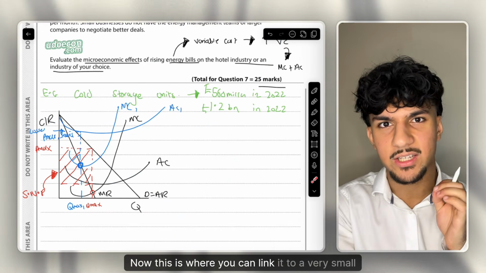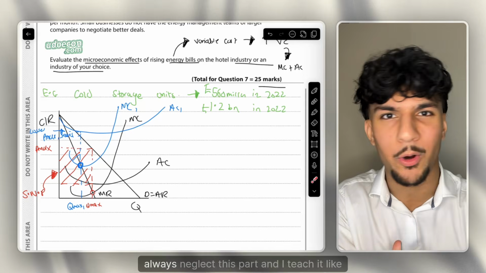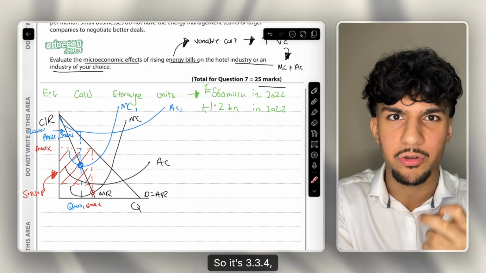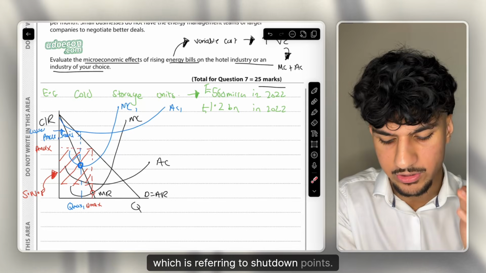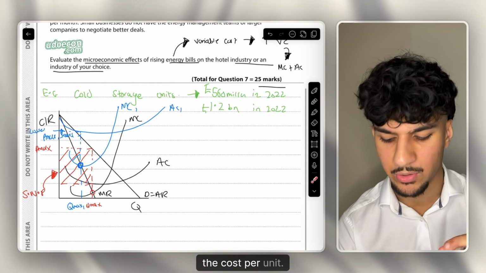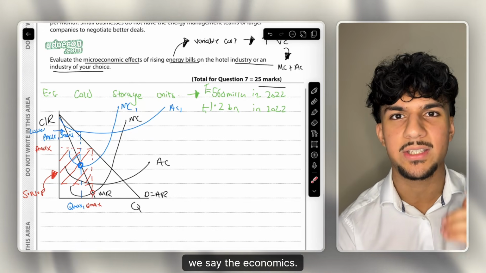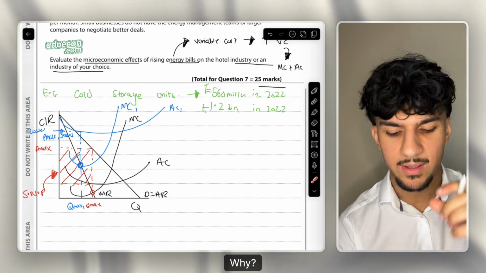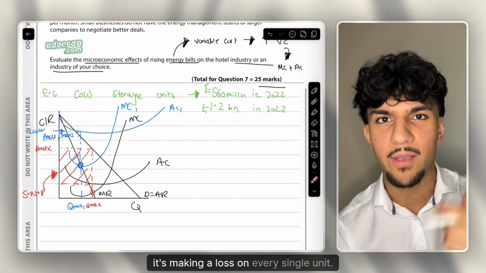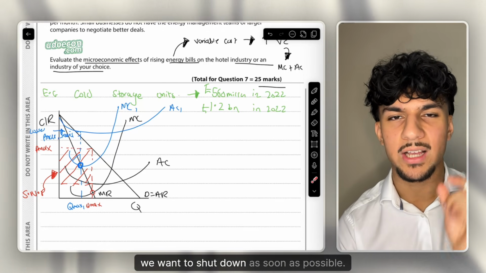Now this is where you can link it to a very small part of the spec, where whenever I do live classes every single year, students always neglect this part and I teach it like they've never seen it before. So it's 3.3.4, which is referring to shutdown points. And what does that actually mean? Let's think to what AVC means, average variable cost, the cost per unit. So if your price drops below your average variable cost, we say in economics, this firm should shut down. Why? Since for every single other unit this firm sells, it's making a loss on every single unit. Thus, to minimize the losses, we want to shut down as soon as possible.